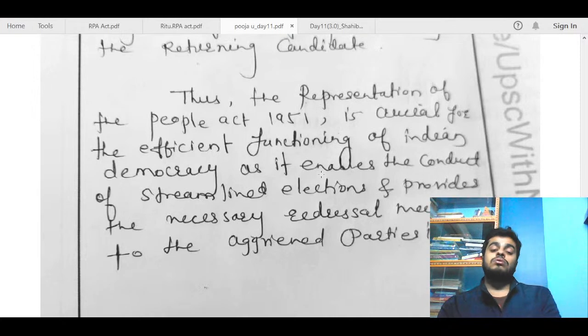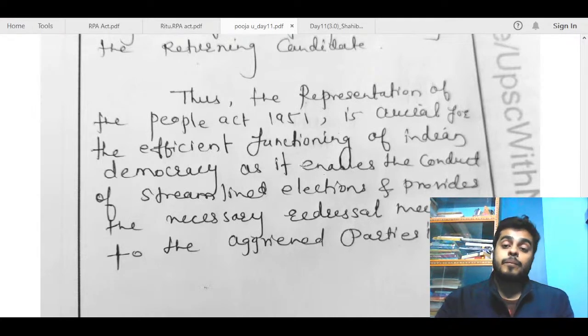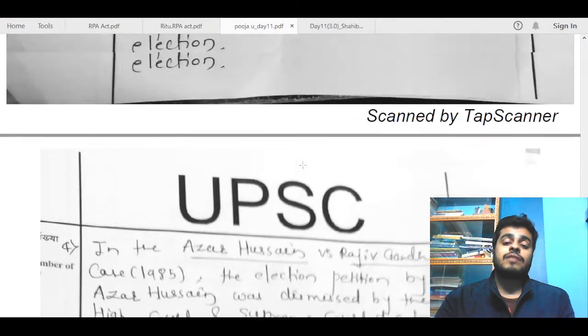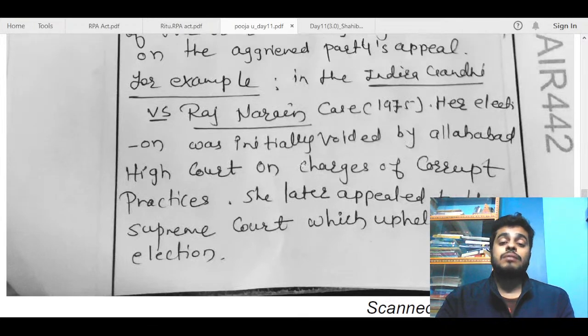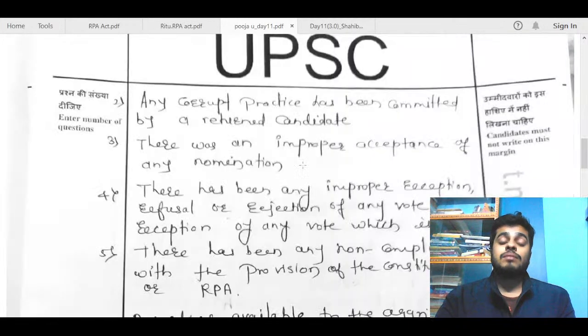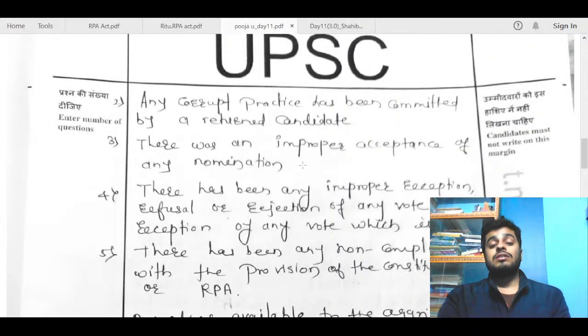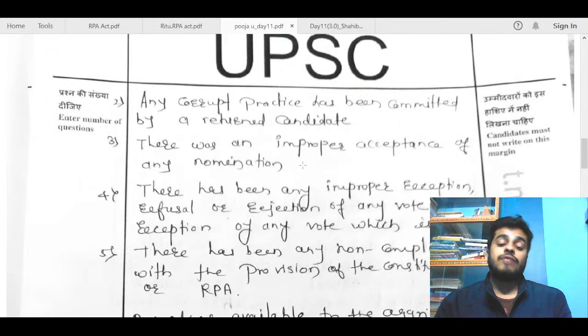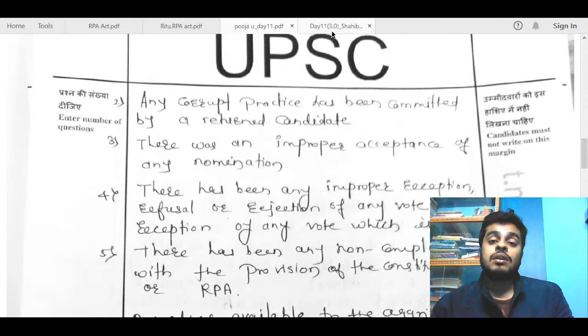Choose one out of these. So overall, I think you will get 4 out of 15 for this answer, Pooja, basically because the content can be improved a bit. Most parts of the content are generic, and you have just repeated the same thing via case laws also. So try to include more dimensions in your answer. I'll be sharing the model answer, and you can add it to your notes and try to improve upon the content when such questions, or questions related to the RPA Act, come next time.